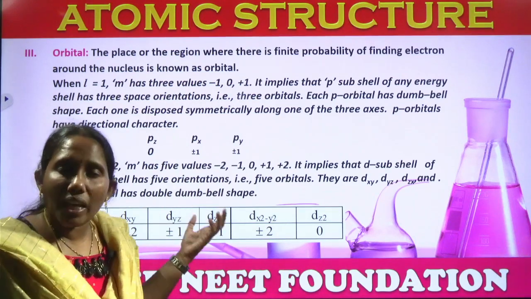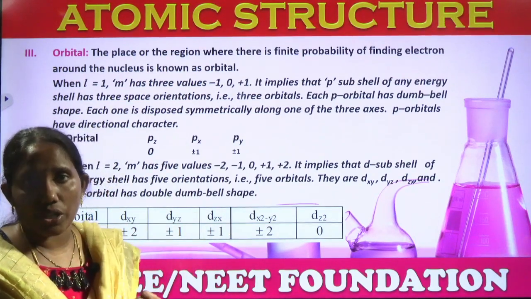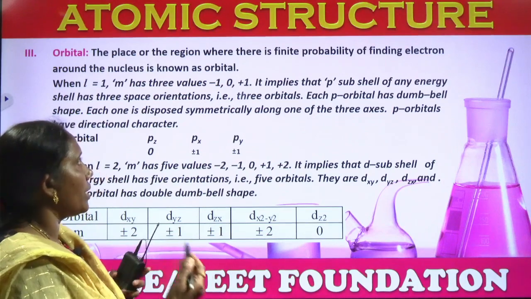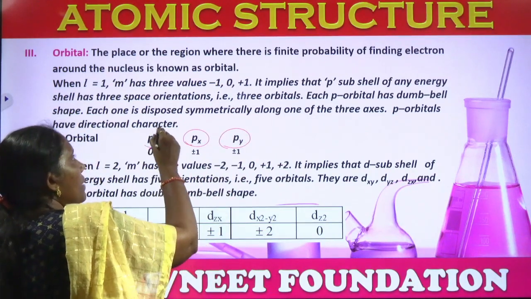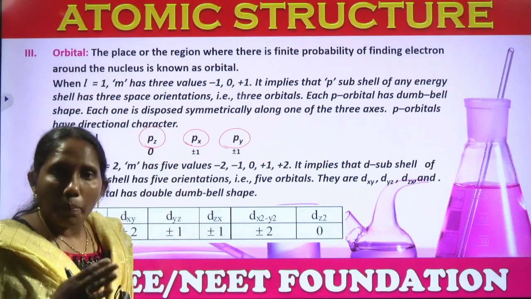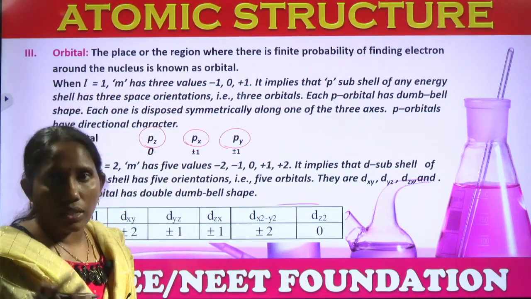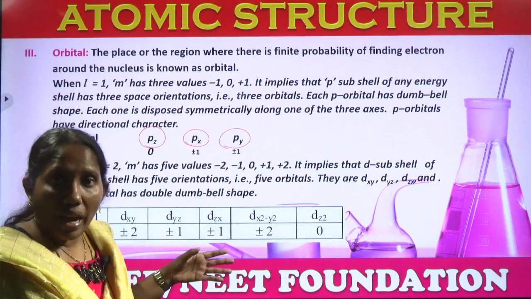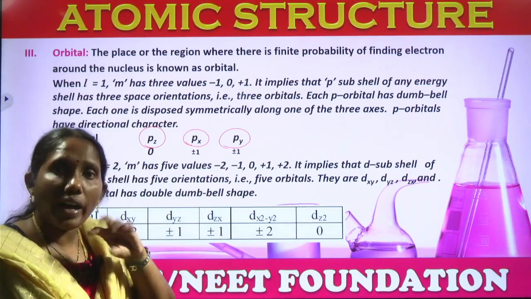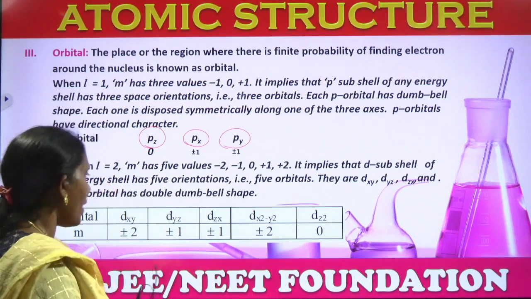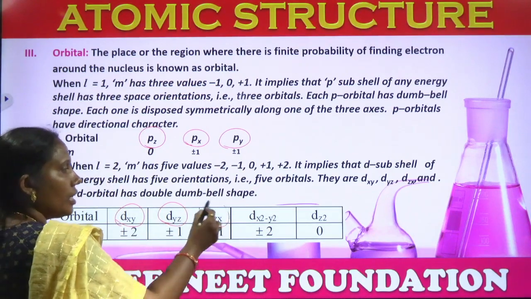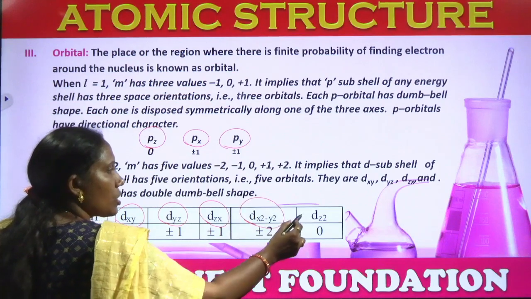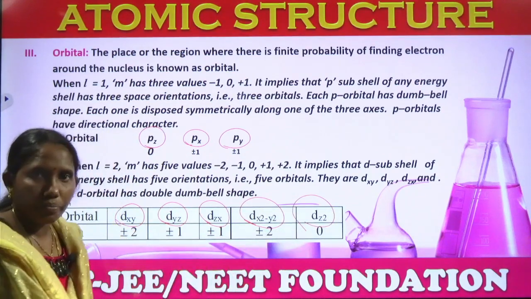Whereas the p orbital has 3 orientations. What are those orientations? Px, Py and Pz. According to the magnetic quantum number, D has 5 orientations. What are those 5 orientations? dxy, dyz, dzx, dx square y square, dz square.